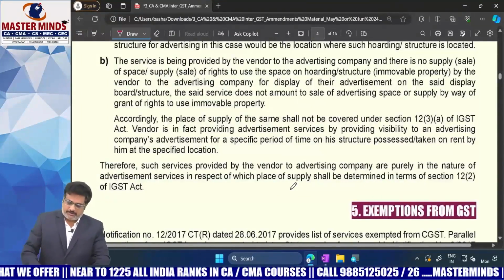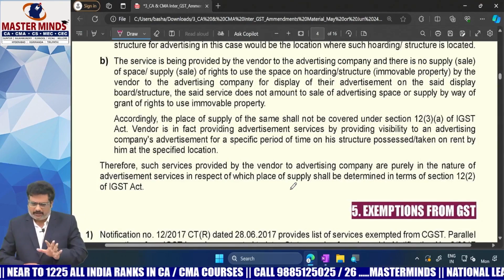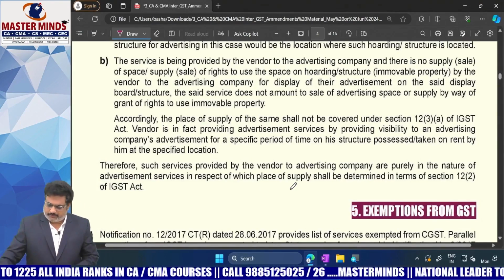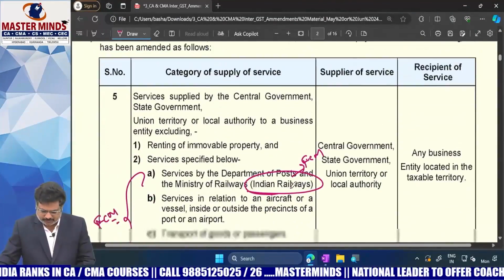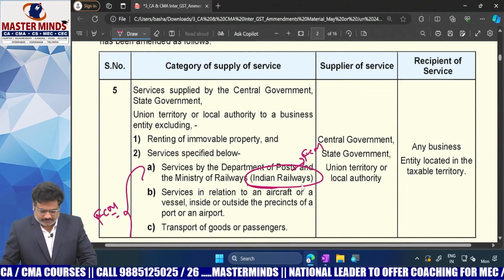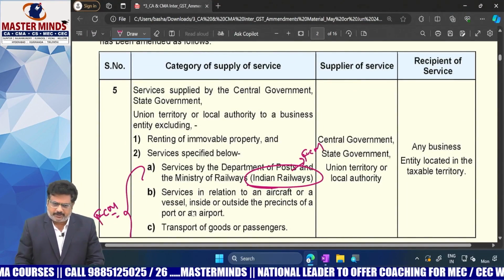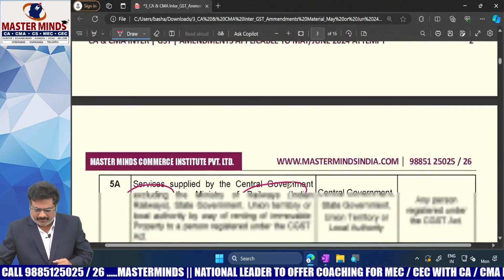So this Indian Railways point, ma'am, you need to club, even though they are given as separate points. Indian Railways is covered here under FCM, because these people are covered under FCM. I'm just telling you the overview, later we will have an in-depth discussion.